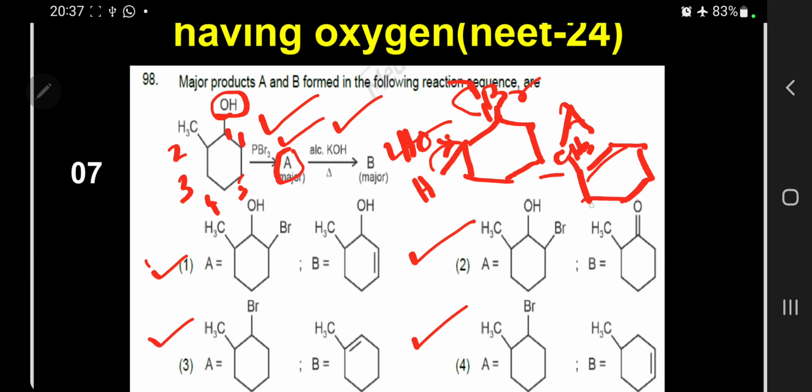So 1-methylcyclohexene is the corresponding product. Now just see among the 4 where it is. See, 3 is the correct answer. So, 3 is the correct answer.